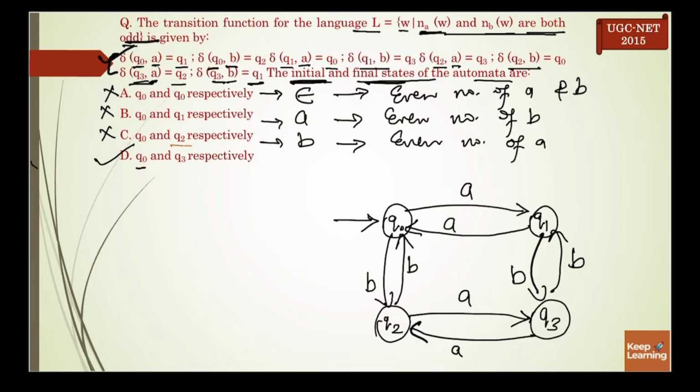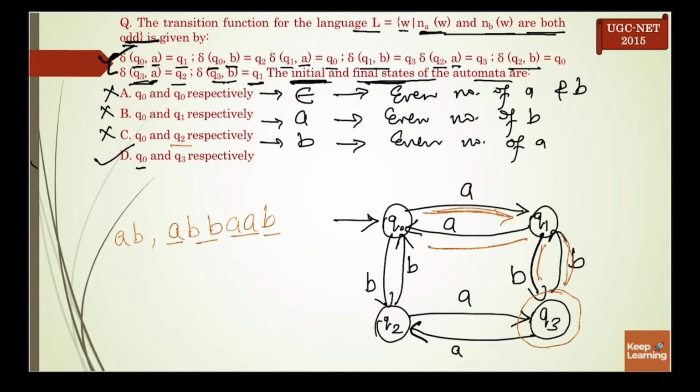So the last option will be our correct answer, but we will check that also. If this is my final state, what will it accept? It can accept A, B. Apart from it, it can accept A, B, B, A, B. Yes, number of A is 3 and number of B is also 3.